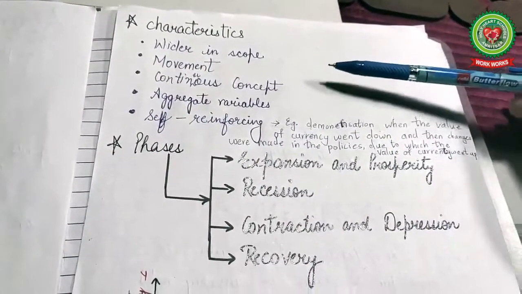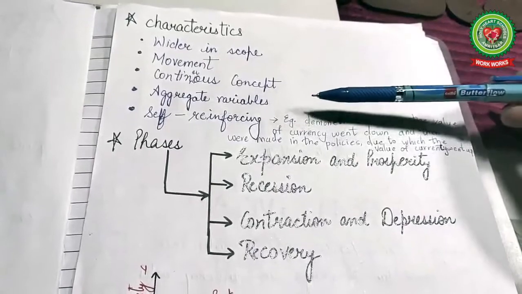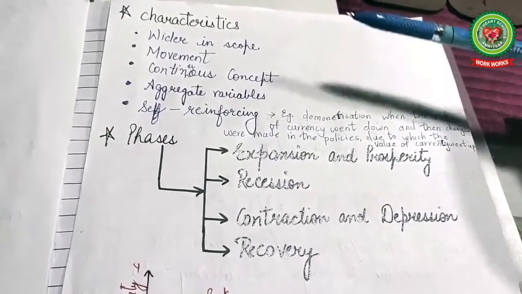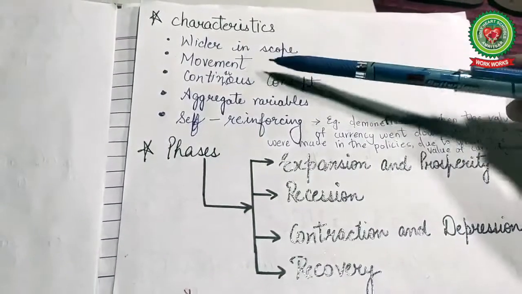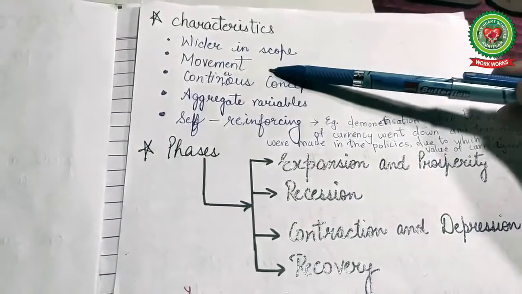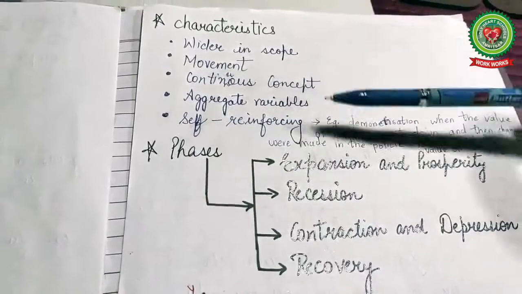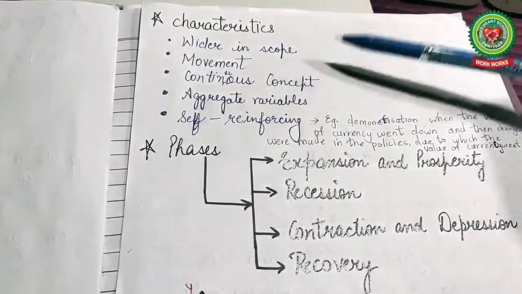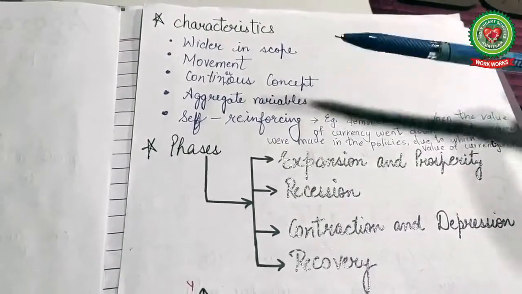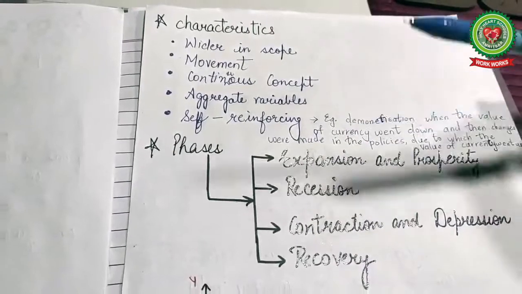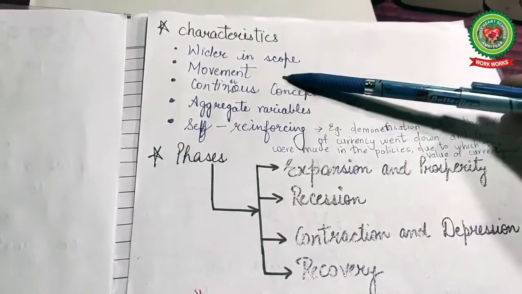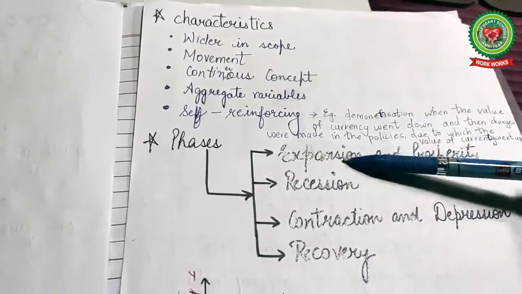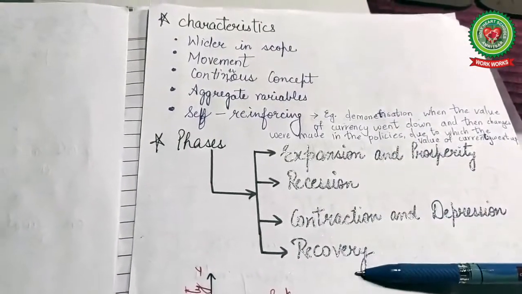It soon spreads to agriculture, land and the other sectors also. That is why it is wider in scope. Next is the movement. Business cycles have movements in the economic activities. First it includes expansion, then depression, then recession, and then recovery. So it has movements likewise.